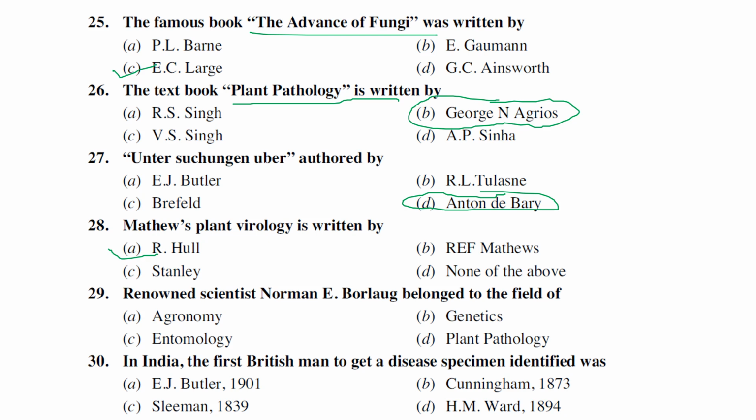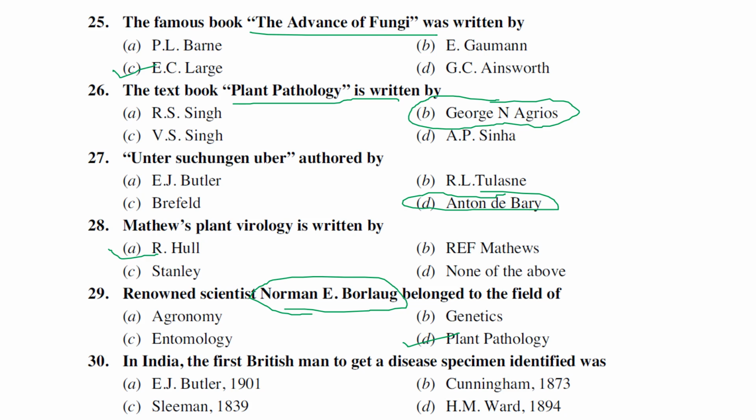The next one is a renowned scientist, Norman E. Borlaug, belonging to the field. We know very well that Norman E. Borlaug is generally considered the father of the Green Revolution. He is actually a plant pathologist, and he is also an agronomist and a geneticist as well. But since he is also a plant pathologist, I have mentioned him in this question. He is not only a plant pathologist but also an agronomist and a geneticist.